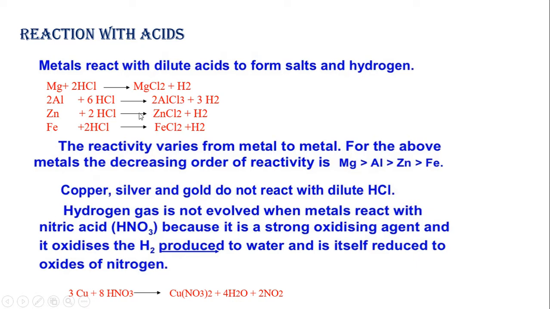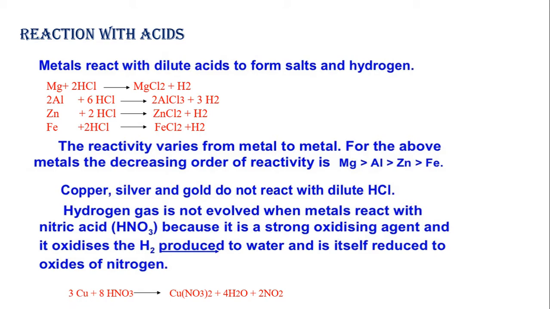Already I taught you that the rate of reaction of metals with acids differs, based on their reactivity, which varies from metal to metal. This is the decreasing order: magnesium, aluminium, zinc. Magnesium is more reactive than aluminium, then zinc. Decreasing order means from highest to lowest. Iron will be less reactive compared to zinc, aluminium and magnesium. We know very well that copper, silver and gold do not react with any of the acids.